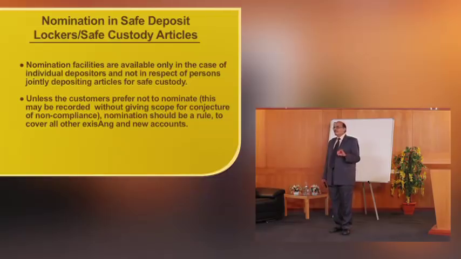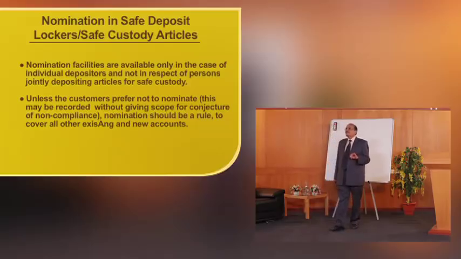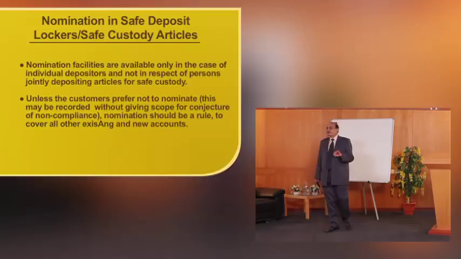Unless the customers prefer not to nominate, this may be recorded without giving scope for conjecture of non-compliance. A nomination should be a rule to cover all other existing and new accounts. So, as far as possible, nomination should be obtained.